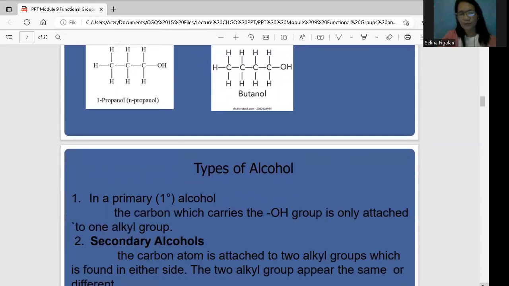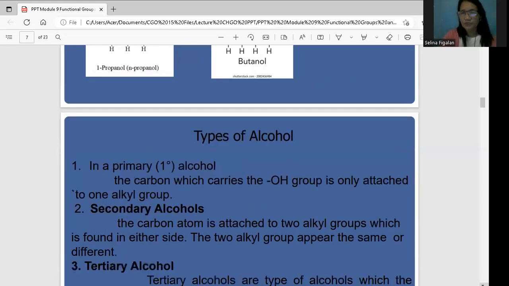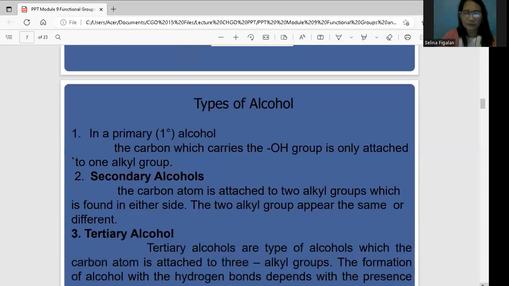It is either primary. If primary, it has 1 degree. The secondary has 2 degrees, and then tertiary, 3 degrees. The primary is a carbon which carries OH, and it is attached to an alkyl group. You will know the alkyl groups, whether methyl or ethyl groups.